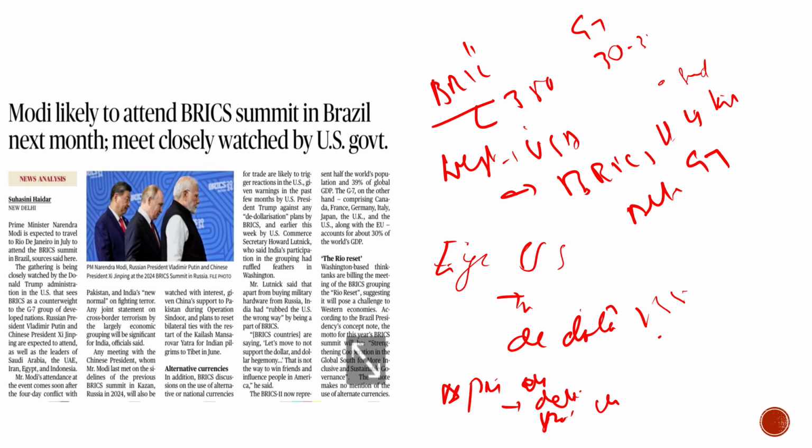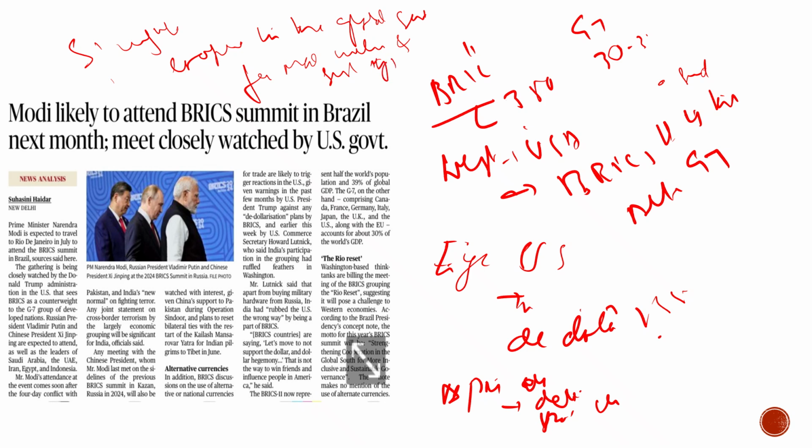The theme would be strengthening cooperation in the global south for more inclusive and sustainable governance. That is believed to be the theme of this summit, which was notified by Brazil and the presidency. The president, in the concept note, said the motto of this year's BRICS summit would be strengthening cooperation in the global south for more inclusive and sustainable governance.